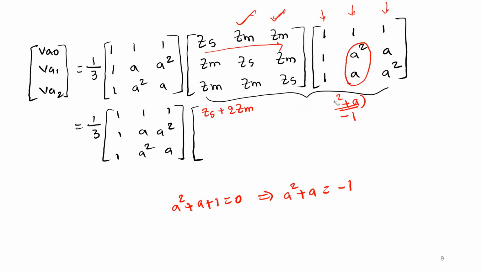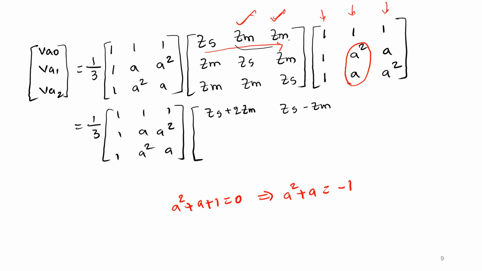So now let us represent with the Zs minus Zm. So this value is Zs minus Zm. If you multiply the first row with the third column, again whatever the terms Zm is multiplying, you can add those two. So that is A plus A square. Zs plus Zm into A plus A square. Again, the A plus A square value will be equal to minus 1. That can be represented by Zs minus Zm.